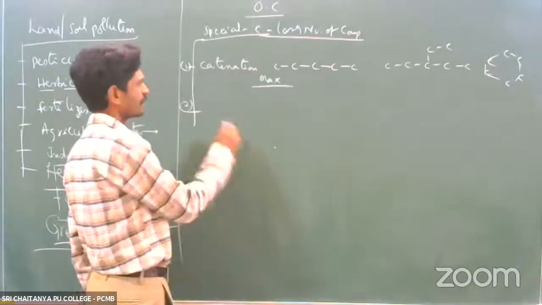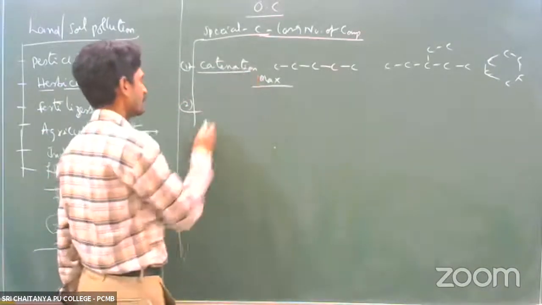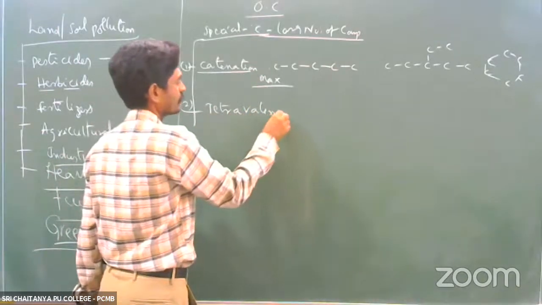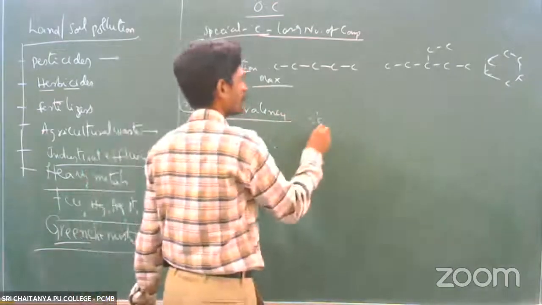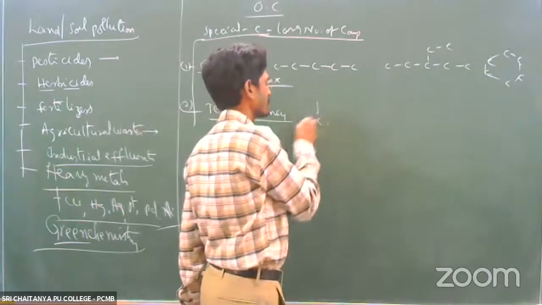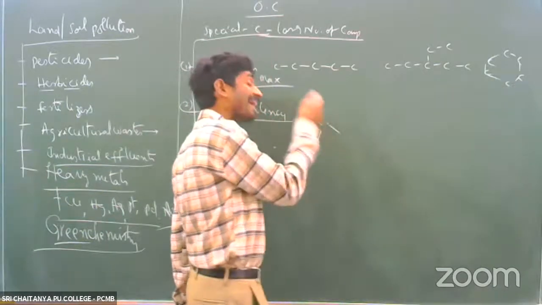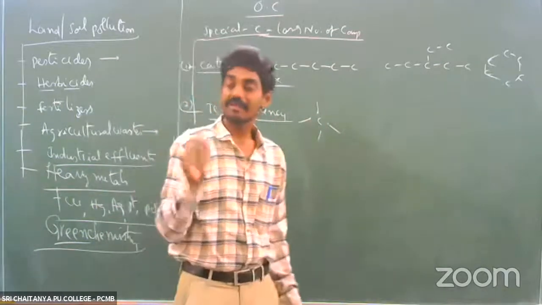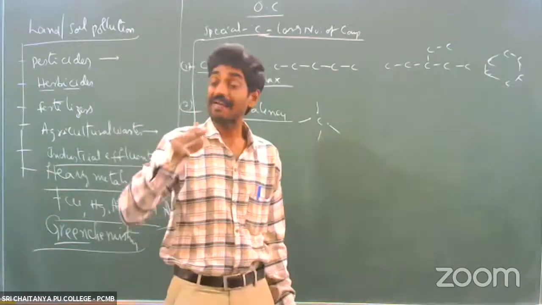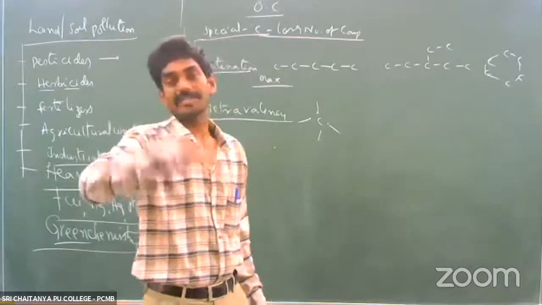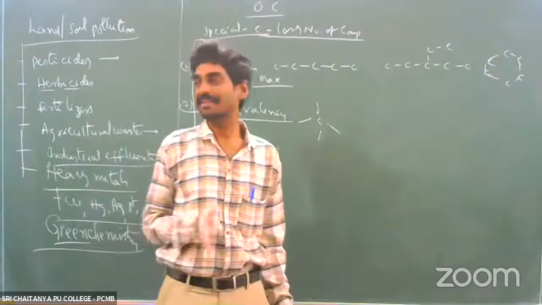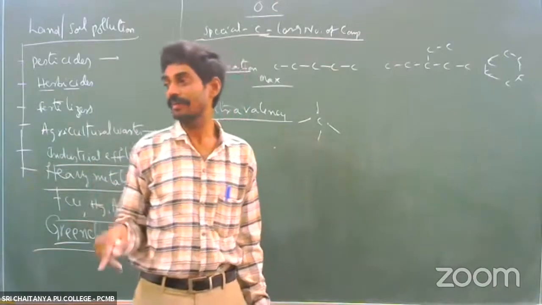The second property is tetravalency. Carbon has four valence electrons, so it can form four covalent bonds with carbon atoms or with other atoms, such as hydrogen, oxygen, sulfur, nitrogen, and halogens. One carbon has the ability to form four covalent bonds. This type of ability is not there in other elements; no other element can form four covalent bonds like carbon.